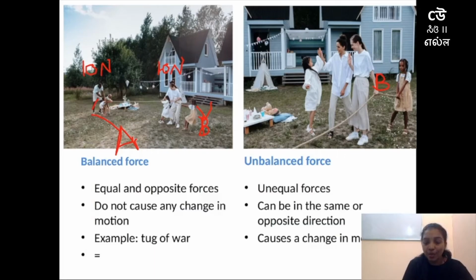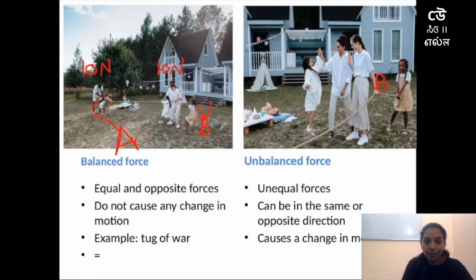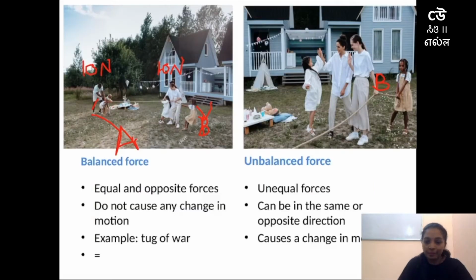Later, team B wanted to win, and therefore they applied more force, it might be 20 Newton, which is definitely more than the force applied by team A, which is 10 Newton.